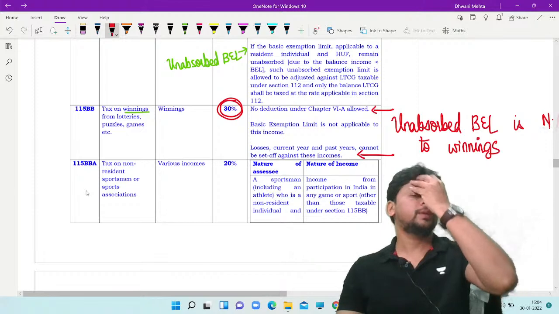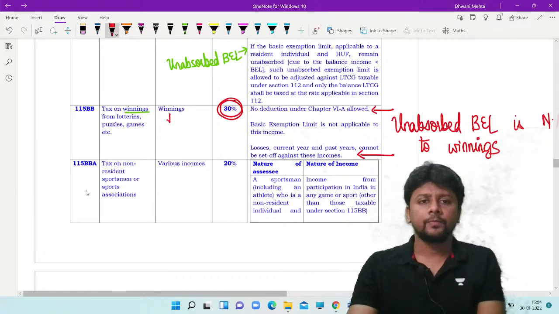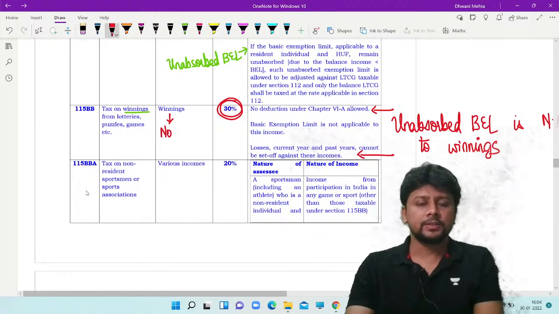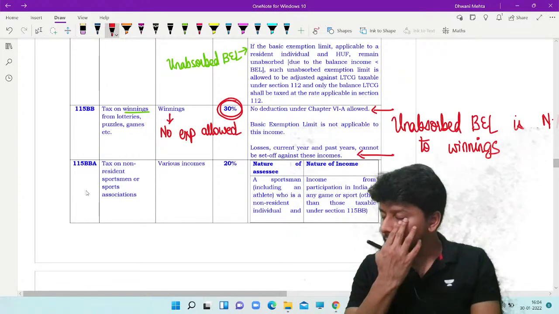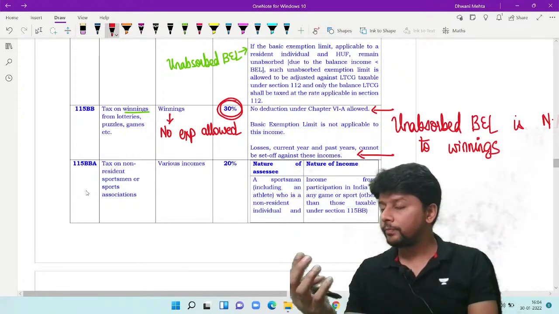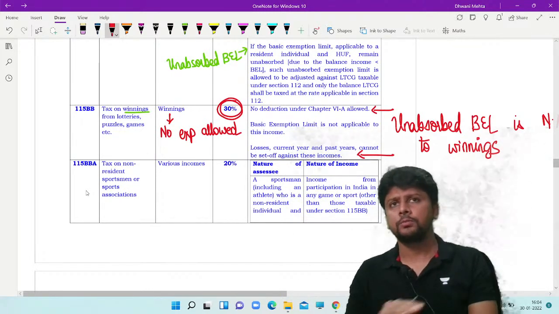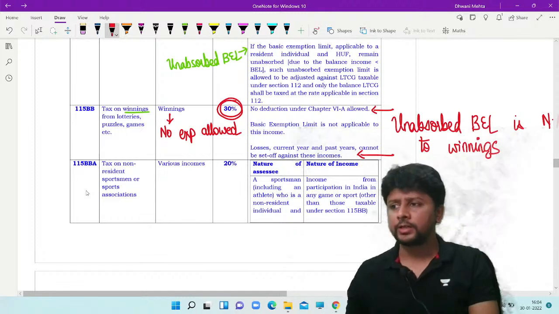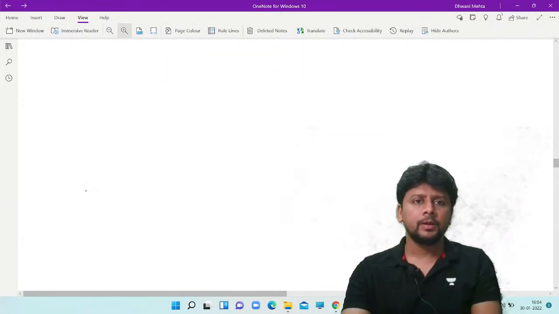This is 115BB. Head of income is always going to be income from other sources. As far as winnings income are concerned, I may mention one thing also. No expenditure at all is allowed as a deduction. So the gross amount will be taxable. No reduction at all. No Chapter 6A deduction. No expenses allowed. No set off of any loss, etc. Everything will be subject to tax at the rate of 30%.